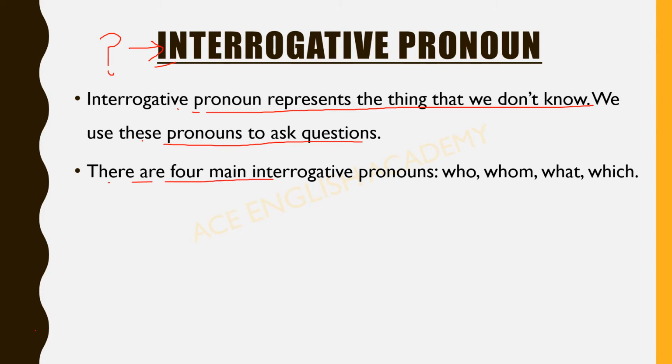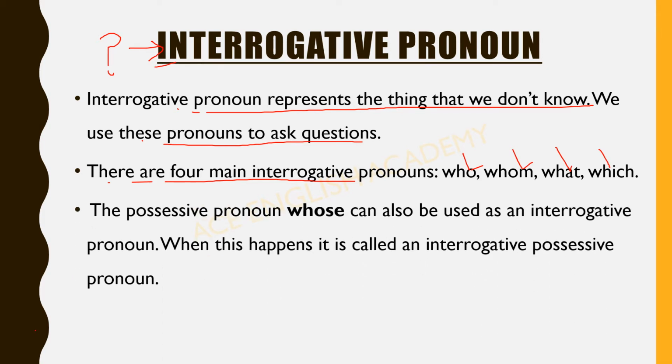There are four main interrogative pronouns: who, whom, what, and which. One more is there, and that is whose. But this is the possessive pronoun. Okay, the possessive pronoun whose can also be used as an interrogative pronoun. When this happens, it is called an interrogative possessive pronoun. So where and how we use all these interrogative pronouns, let's see with the help of examples.